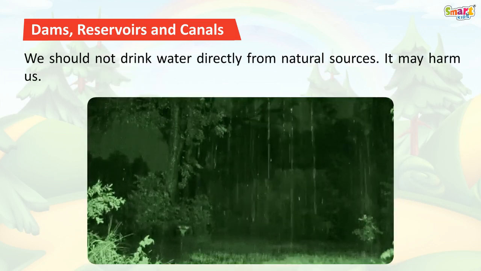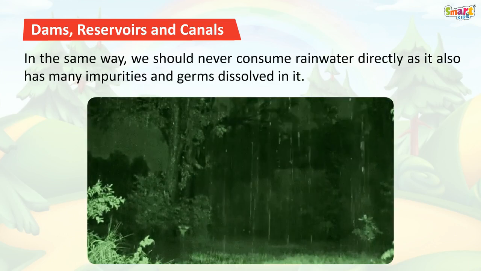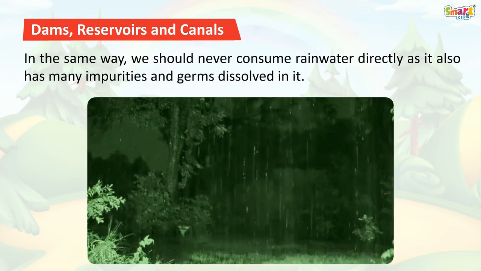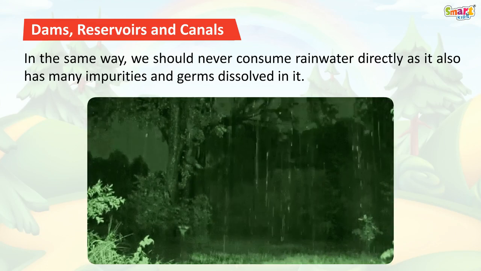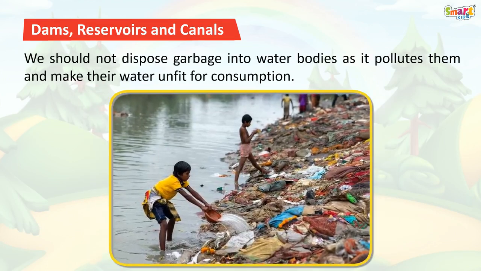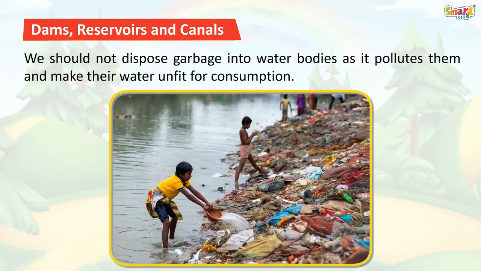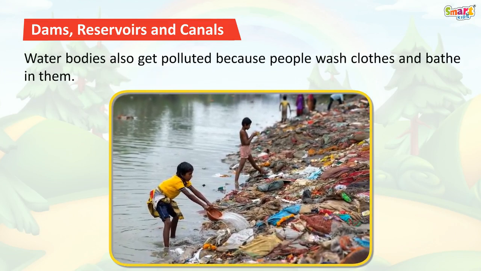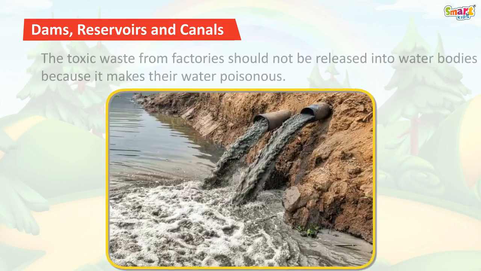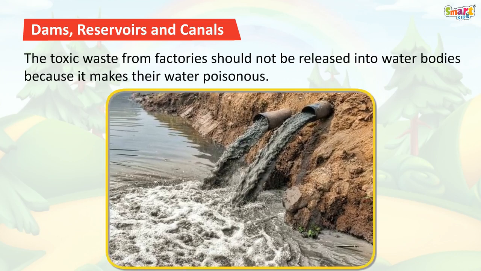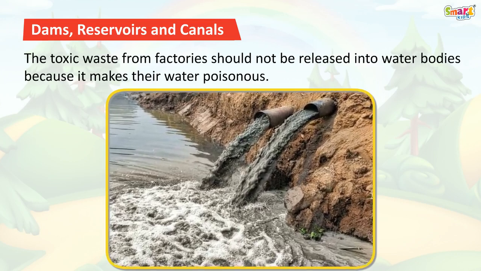We should not drink water directly from natural sources. It may harm us. In the same way, we should never consume rainwater directly, as it also has many impurities and germs dissolved in it. We should not dispose garbage into water bodies, as it pollutes them and makes their water unfit for consumption. Water bodies also get polluted because people wash clothes and bathe in them. The toxic waste from factories should not be released into water bodies because it makes their water poisonous.